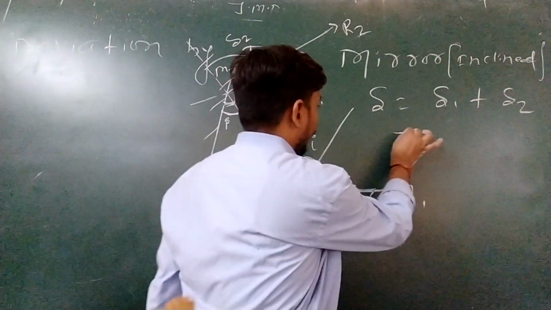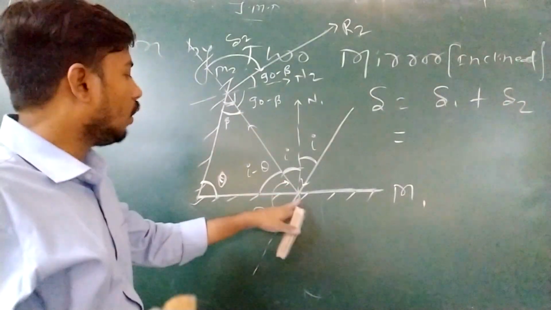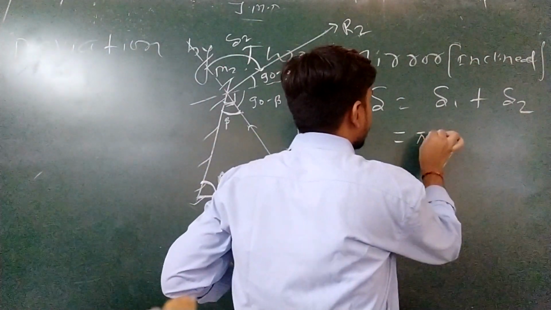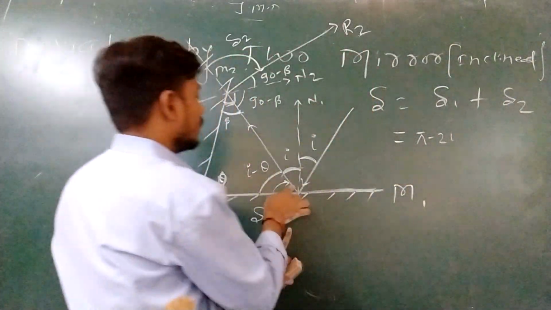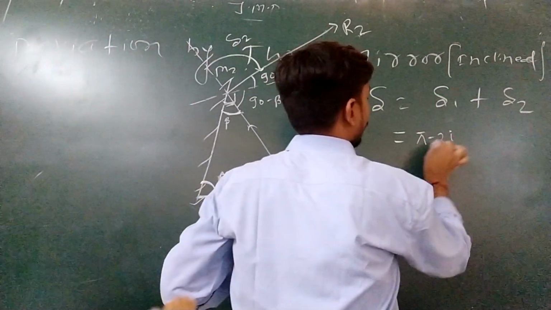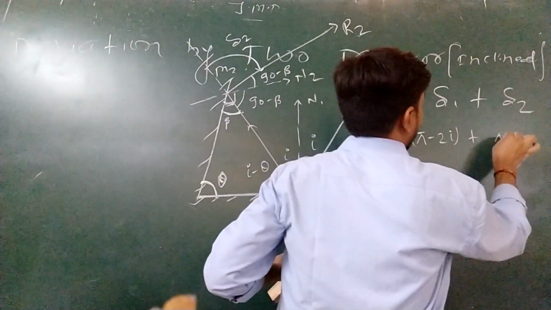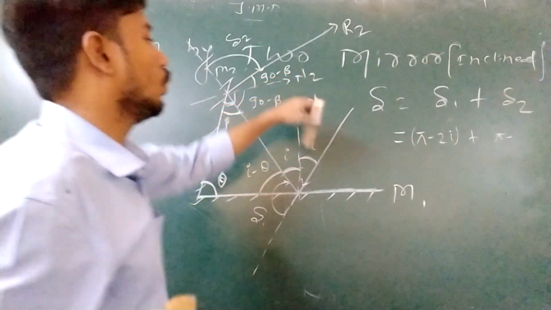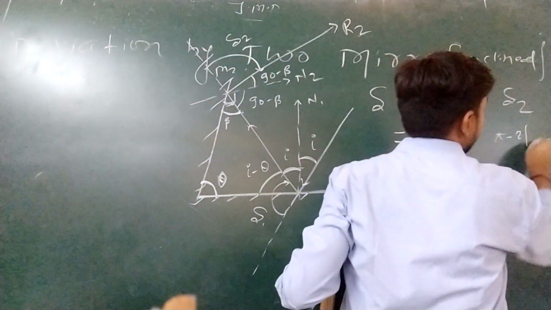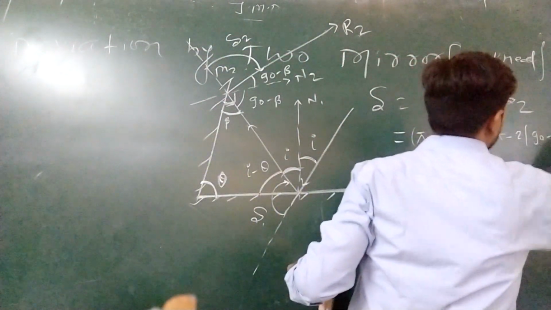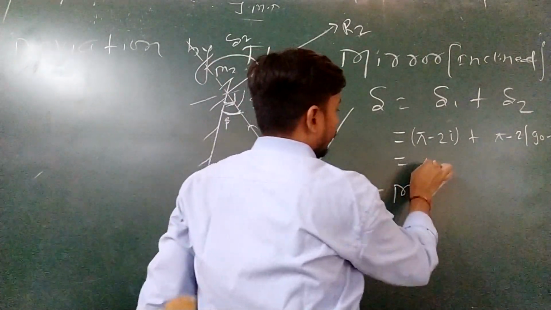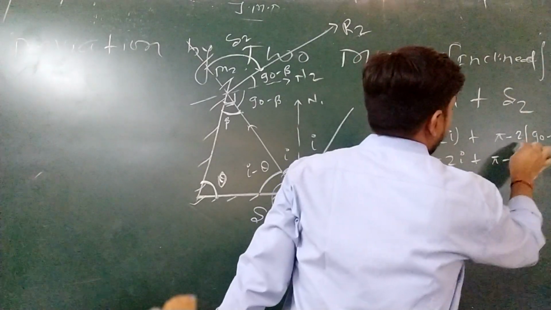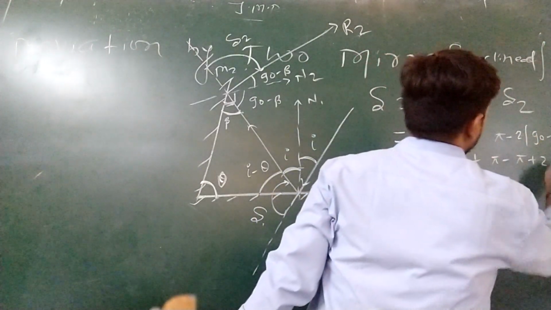So see, delta 1. We know that due to one plane mirror, the angle of deviation is equal to pi minus 2i. Okay, fine, no issue. Plus pi minus, here this becomes 90 minus beta, so 2 times (90 minus beta). So from here it will be pi minus 2i plus pi minus pi plus 2 beta.